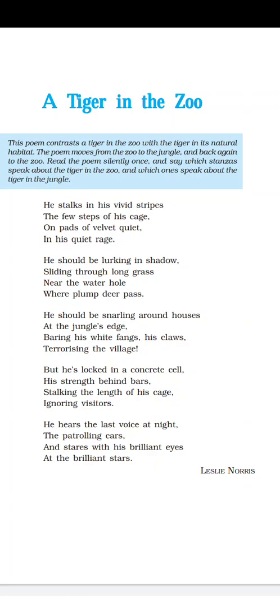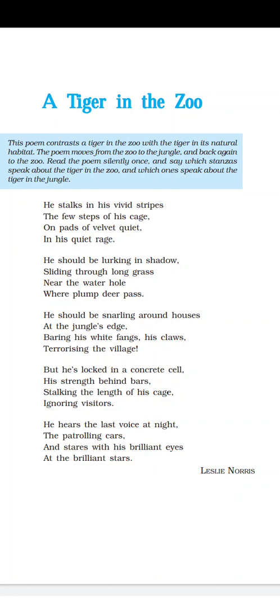And stares with his brilliant eyes. Brilliant means shining, glittering, brilliant eyes at the brilliant stars, stars at night, right? So the tiger hears the last voice at night. Last voice means when the police are patrolling and the noise is coming. So the last voice at night. Patrolling cars and stares with his brilliant eyes at the brilliant stars, shining stars at night.